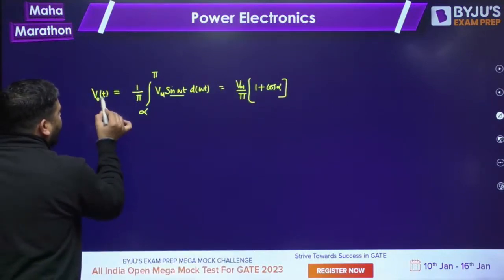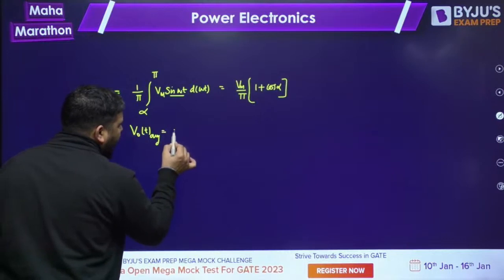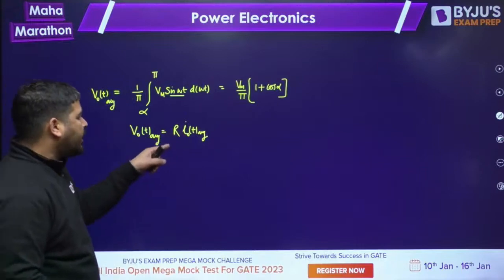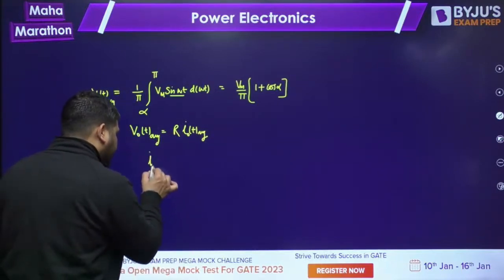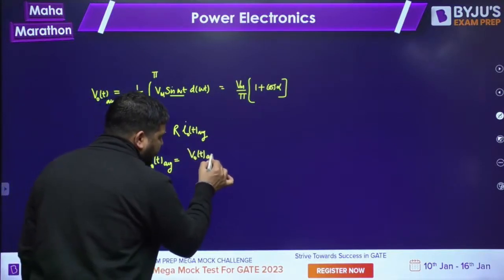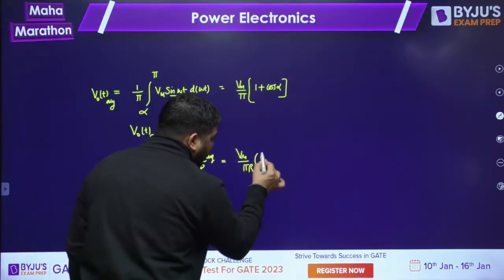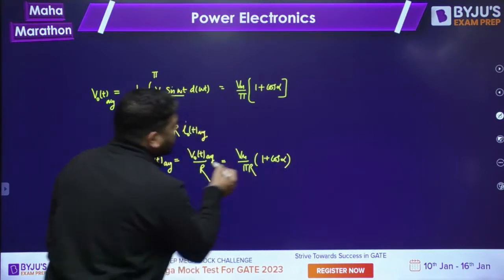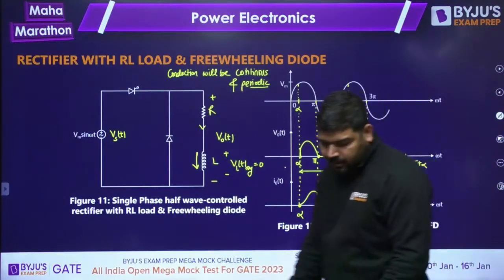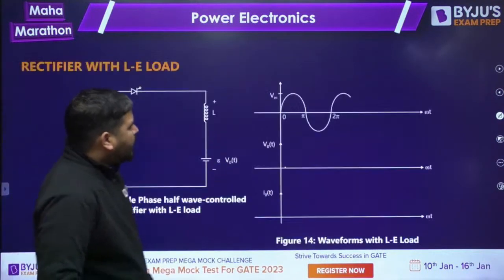And we know that whatever the output average voltage is, that must be equal to R into I0 average. So from here you can calculate the I0 average value. I0 average is V0 average divided by R, which is equal to Vm by pi R into 1 plus cos alpha. Easy peasy. Don't try to remember or cram anything, try to understand everything. So I told you how the wave shape will look. Now let's proceed with the next case.